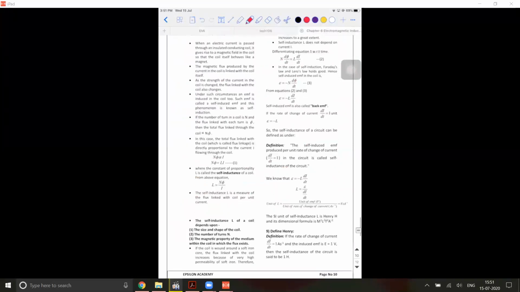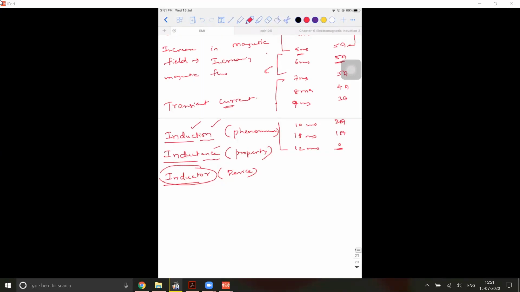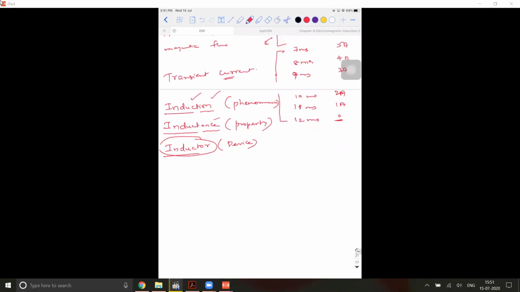Let us say the flux linked with the coil is phi, and this flux is getting associated with N number of turns. So the total flux associated with the coil is capital N into phi, where capital N stands for the number of windings. I already told you this point: capital N in physics is always used for number, and small n is always used for number density.